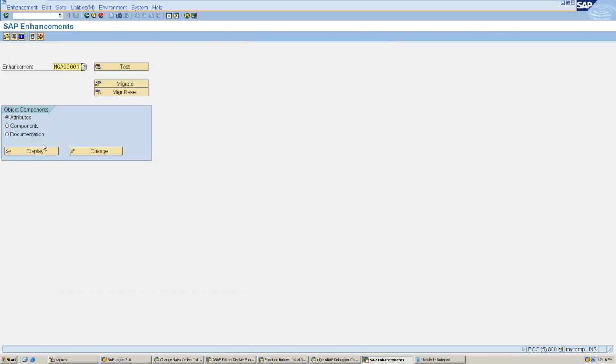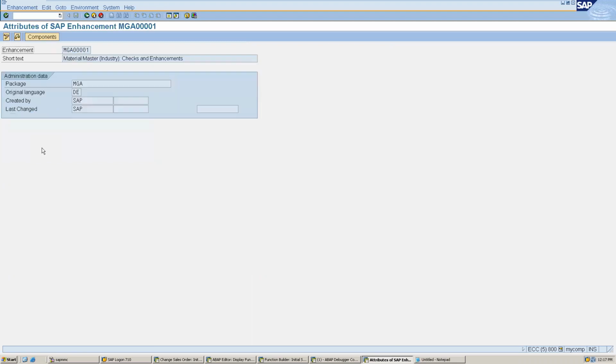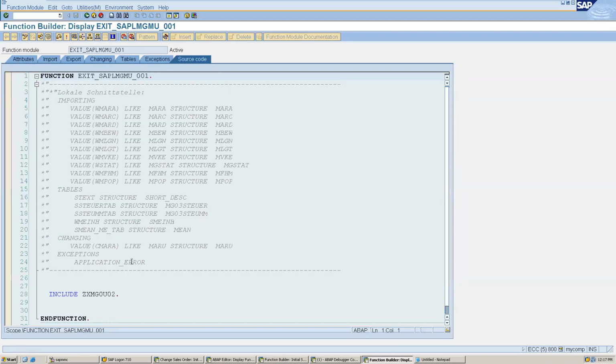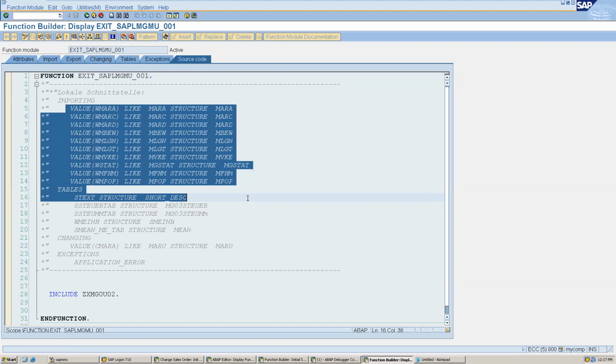I selected the first one, and then I will display this, and I will go to components, and here you can see we have one enhancement. So here we may have screen enhancement also, some includes also. So we will see this function module. If I double click here, I'll get here. You can see this is in the form of a function module exit, right? And if I go to change mode, okay, it is not working here also. Anyway, if I have to do any changes, the benefit is that it can change only this importing value, not anything else, right?